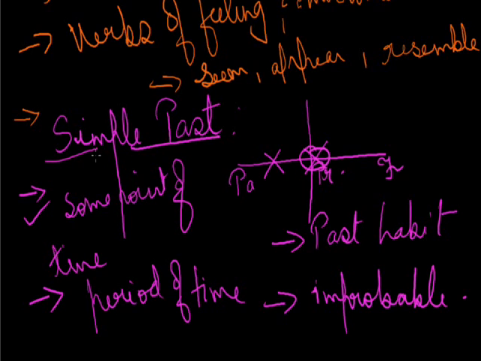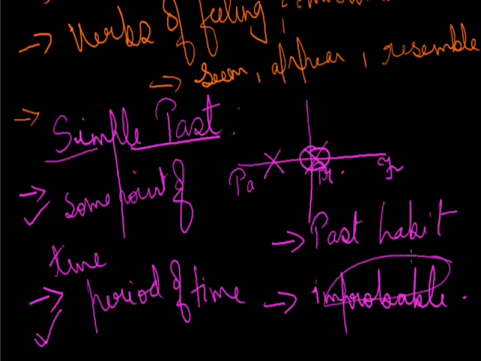For example, she joined this school last month. The flight landed 10 minutes ago. So here the time is mentioned, but sometimes maybe not. Period of time: she worked in this school from 2003 to 2005. This is the period of time, between 2003 and 2005. Talking about past habit, it has some adverbs like always, never, often, and sometimes. I often went for a morning walk. The adverb I've used here is often, because it shows a habit which was there in a person somewhere in the past.